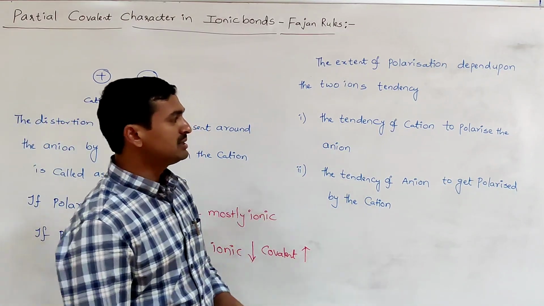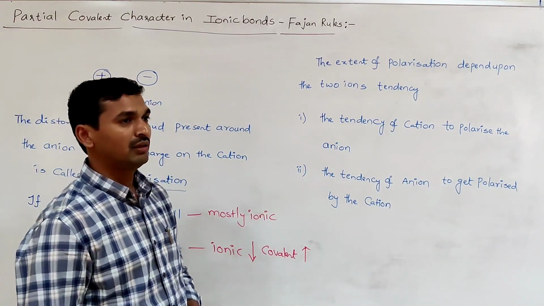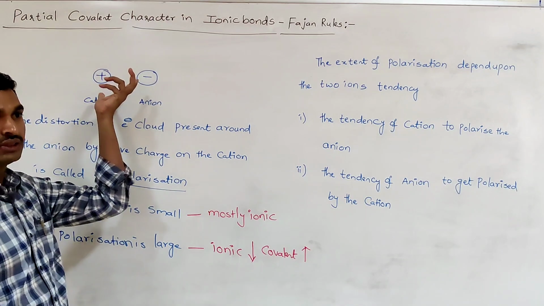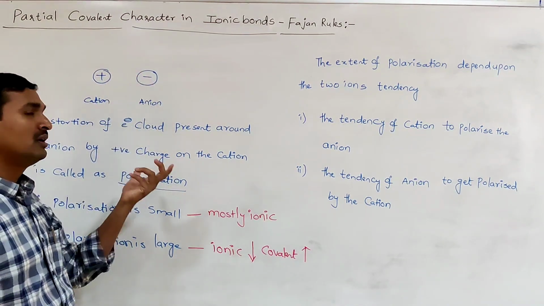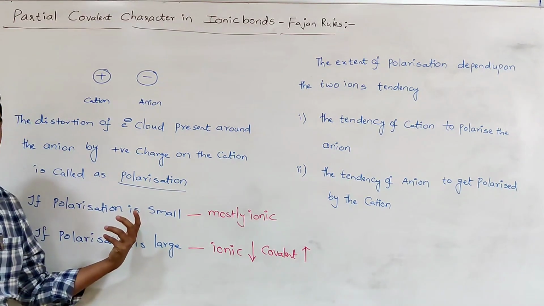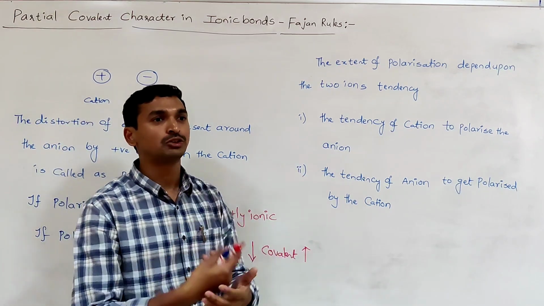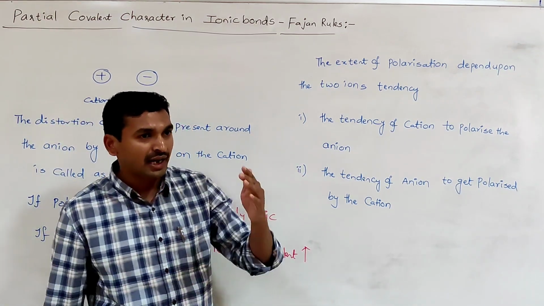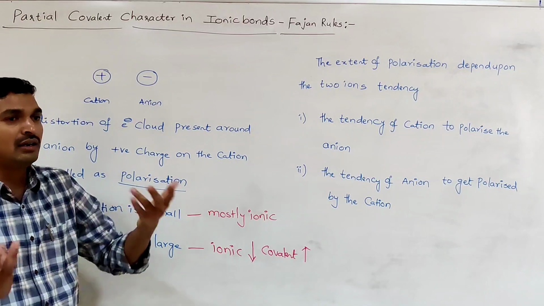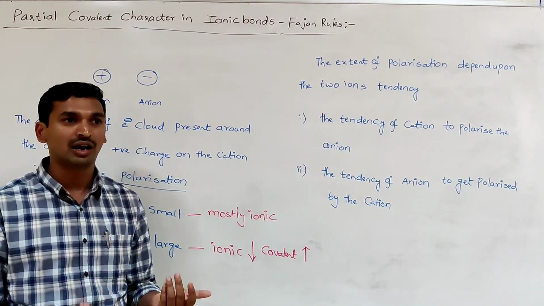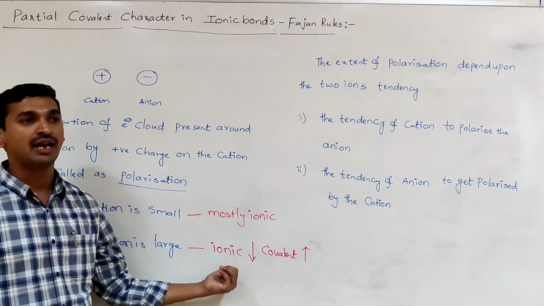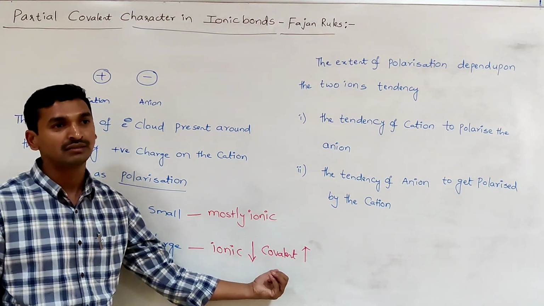So one is the tendency of cation to polarize the anion. If the cation has less tendency to polarize the anion, obviously less charges are neutralized, so less distortion takes place, so that means polarization is small. If the cation has the greater tendency to polarize the anion, that means the cation has the greater tendency to distort the electron cloud around the anion, then more of the charges are neutralized, and that clearly indicates polarization is large. In that case, ionic character is less, covalent character is more.